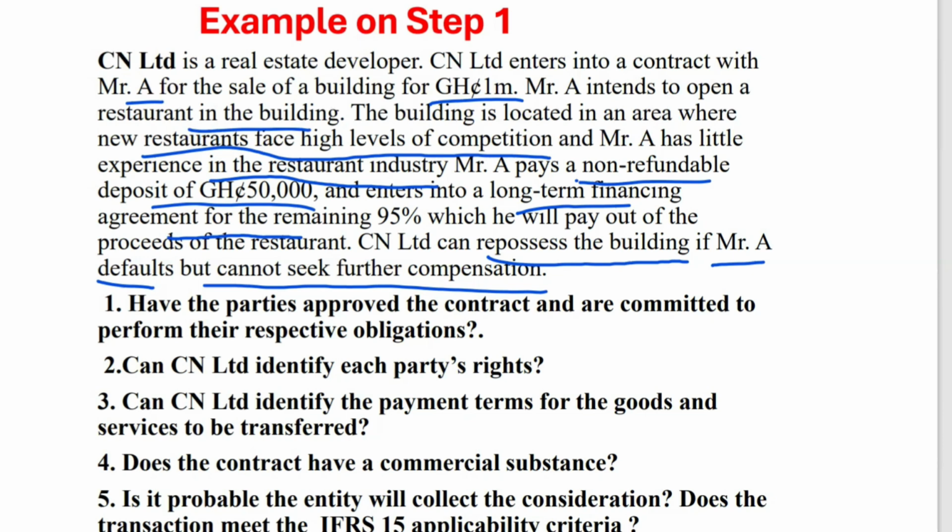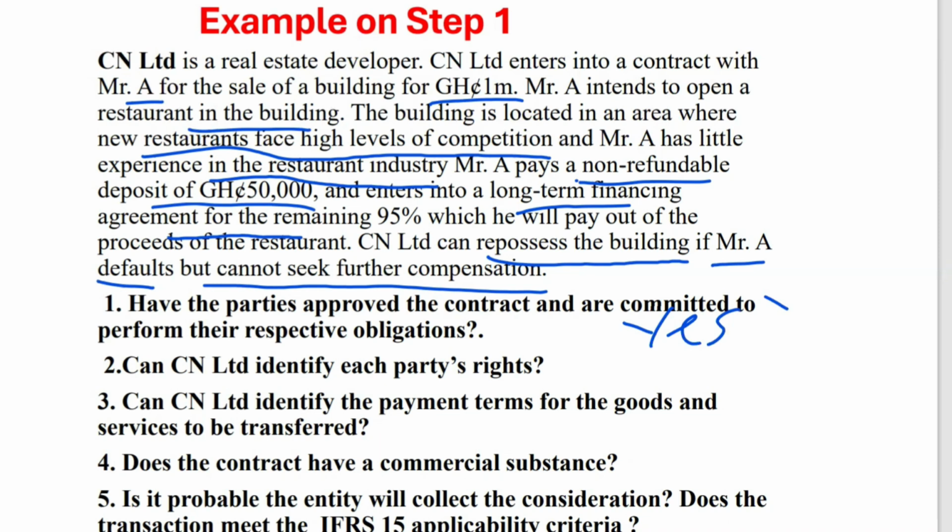So let's apply the sub-steps under step one. One, have the parties approved the contract and are committed to perform their respective obligations? This is yes. Why are we saying yes? Now, it says CN enters into a contract with Mr. A for the sale of what? A building for 1 million.